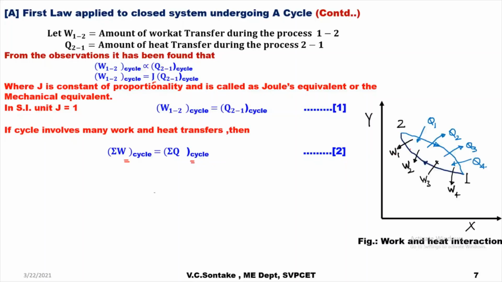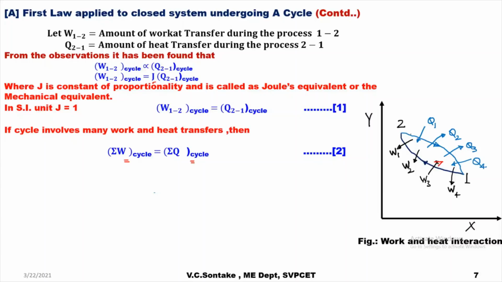For example, let's say during process 1 to 2, these are the work transfers involved. As per sign conventions, work output will be positive, work input to the system will be negative. So W1, W2 and W4 will have positive sign and W3 will have negative sign because it is work input.